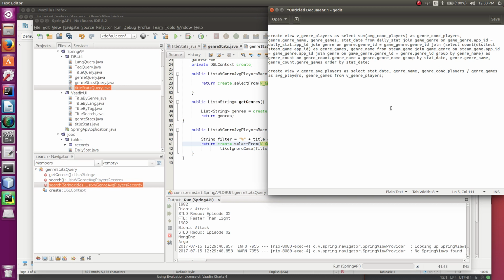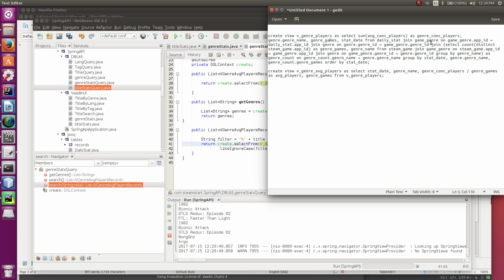And one thing I did here that's really ugly is that the genre view is currently a view on top of a view, because I wanted to divide the sum of average concurrent players for a genre by the number of games in that genre. And you can see those columns are both here in this first view as genre concurrent players, and then as genre games, which is created through a join of a subquery.